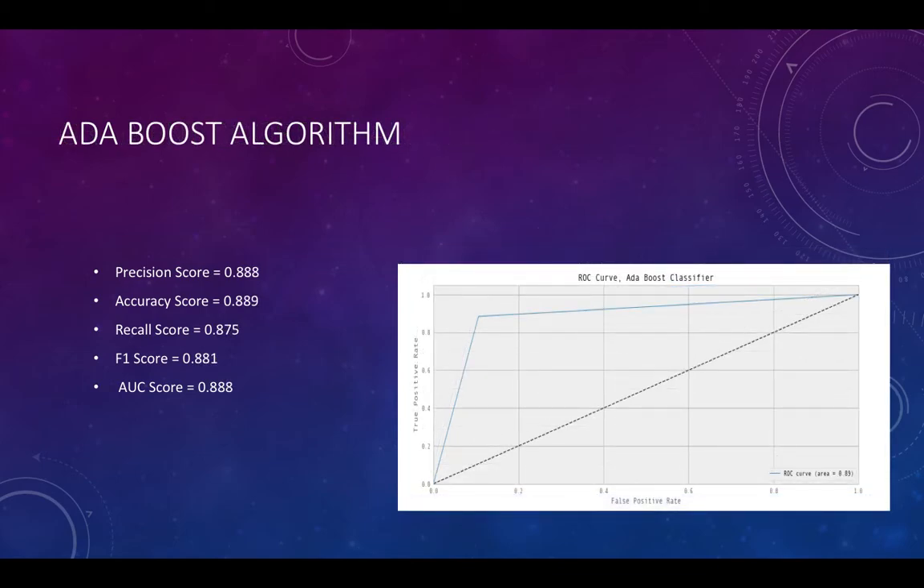AdaBoost had less accuracy as compared to the other two because it tries to boost up misclassified labels. The accuracy for the AdaBoost algorithm for that particular run was 88.9%, precision was 88.8%, recall was 87.5%, and the F1 score was 88.1%, followed by the AUC score of 88.8%.